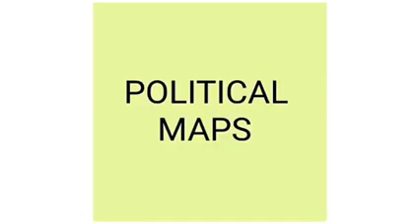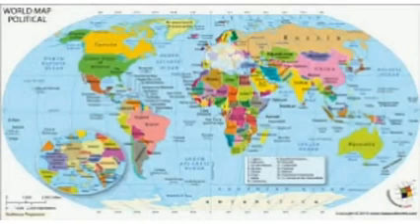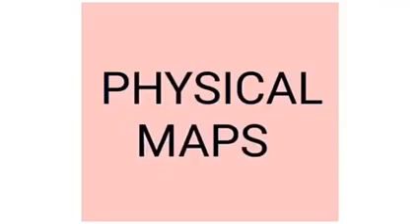First, we will study political maps. A political map shows the different countries or different states in a country with their capitals. Lines defining the boundaries of states and countries are also shown in political maps.